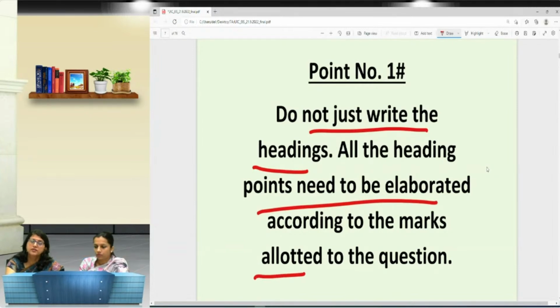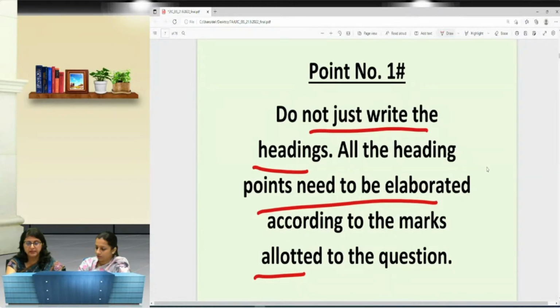Now, if the question suggests that list down the activities involved in a particular process, I will have to only list down those activities. I will simply give the headings. But if the question is elaborate the steps involved in any particular process, or explain the steps involved in a process, I have to elaborate. And how much I need to elaborate depends upon the marks allotted to that question.